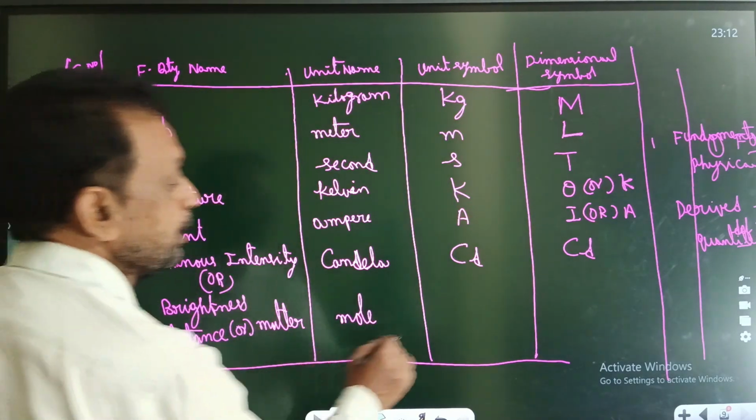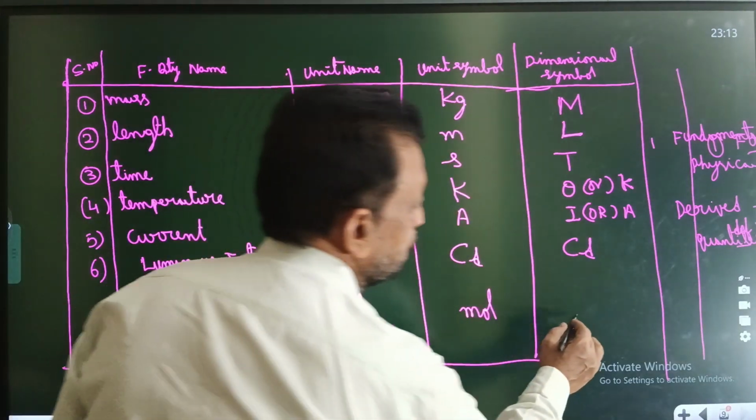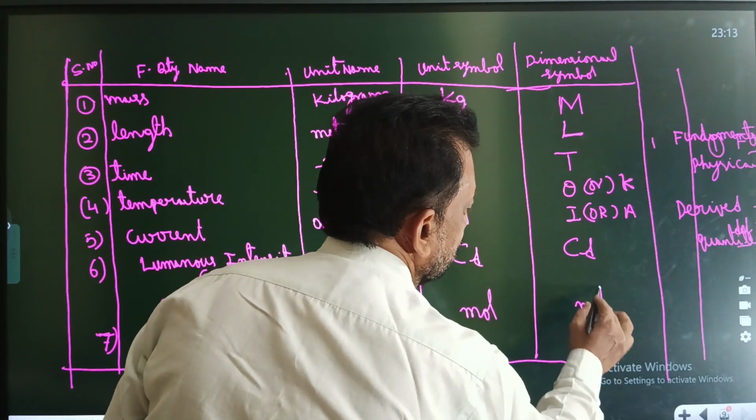The unit symbol is mol, and the dimensional symbol is mol only.